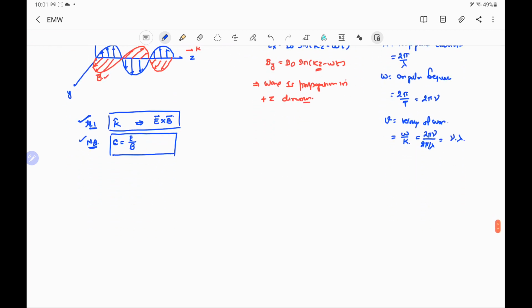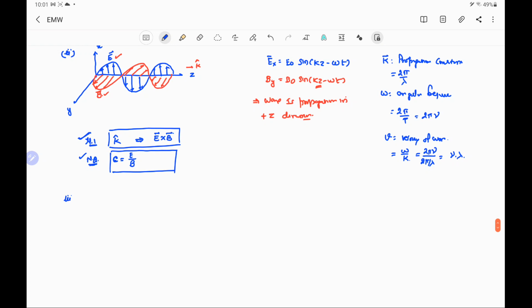Next property is that electromagnetic waves do not require a material medium for propagation. That means the speed of electromagnetic waves in vacuum is 1 by square root of mu naught epsilon naught, and it is approximately equal to 3 into 10 power 8 meter per second. It is in vacuum.